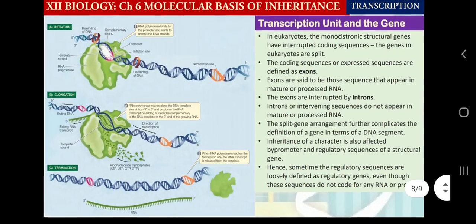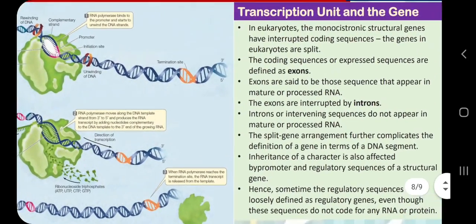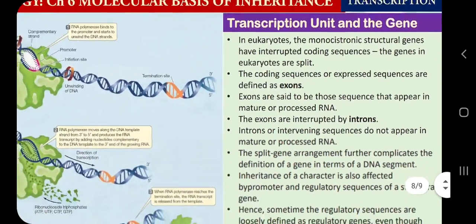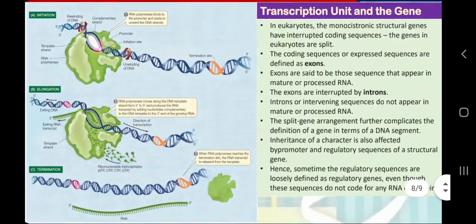We can have one more idea here, and we will discuss it after we complete the process of transcription in my next video. Then we will take the topic of RNA processing, and there we will learn that in eukaryotes there will be one more thing.